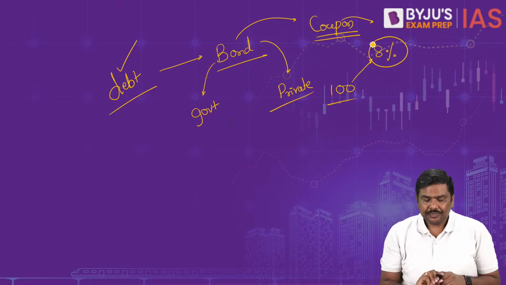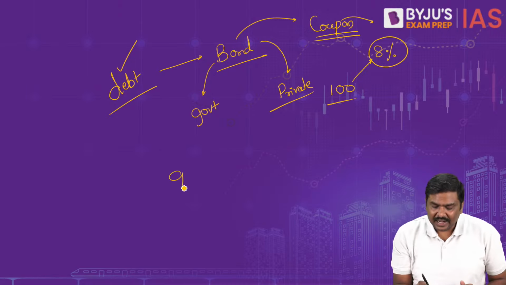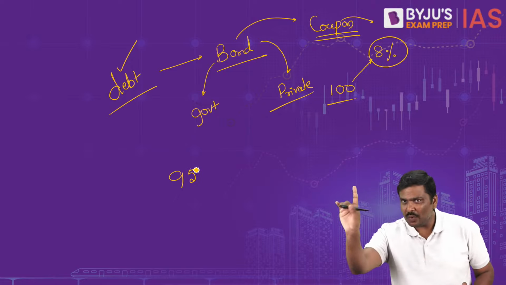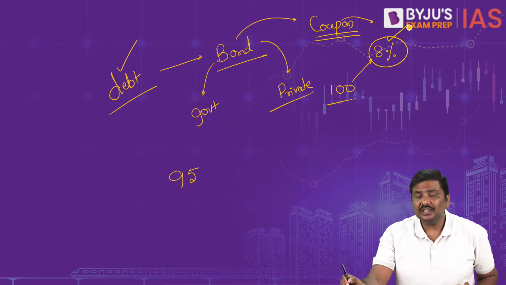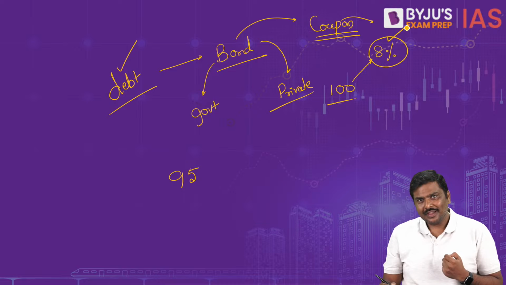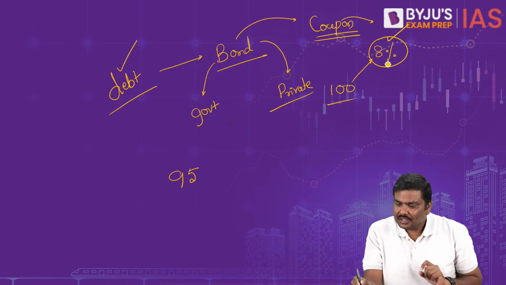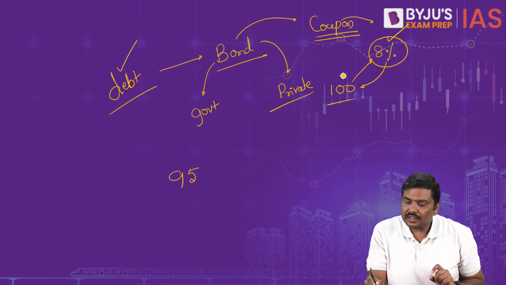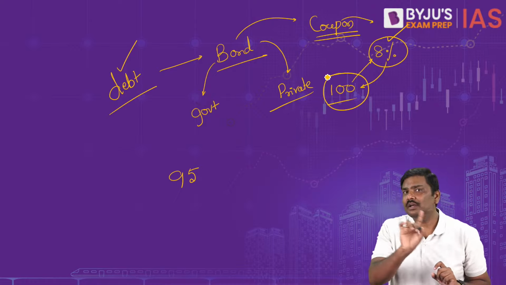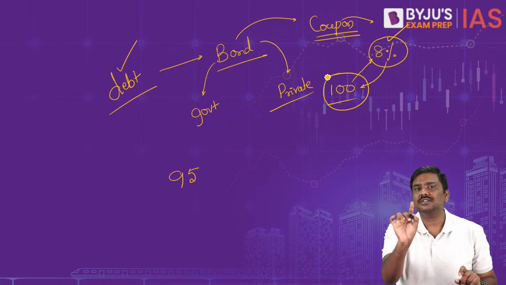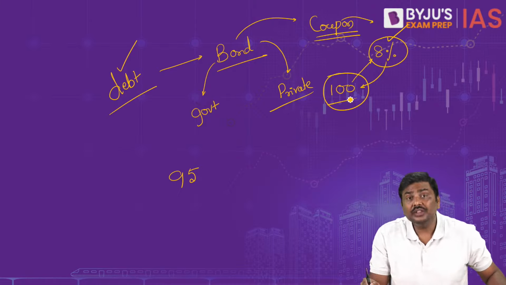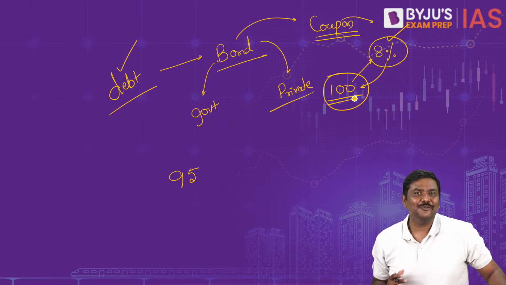And imagine you pay, let's say, 95 rupees and purchase one bond, and on this bond the coupon rate is 8%. Now this is very important. The coupon rate is given on the face value, not on the market price. Please remember this. It is given on the face value of the bond. What is the face value?